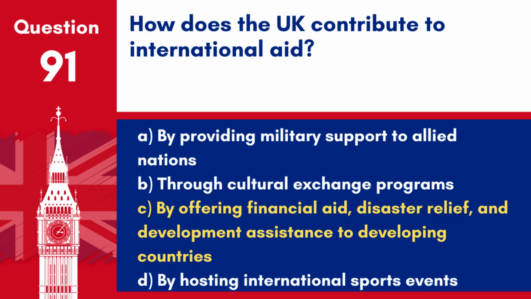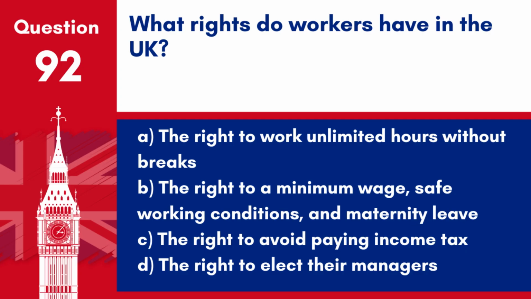The UK contributes to international aid through various forms of support aimed at improving conditions and fostering development in less affluent countries. Question 92. What rights do workers have in the UK? A. The right to work unlimited hours without breaks. B. The right to a minimum wage, safe working conditions, and maternity leave. C. The right to avoid paying income tax. D. The right to elect their managers.